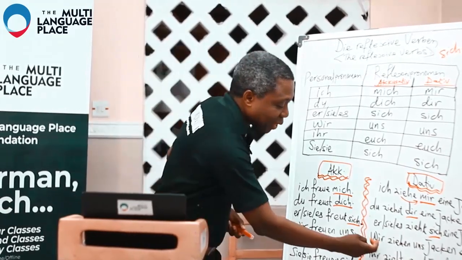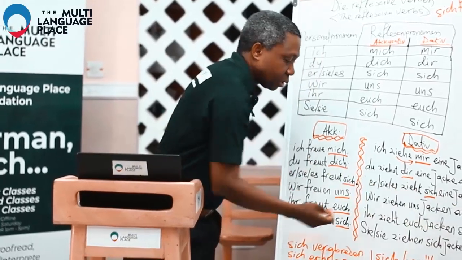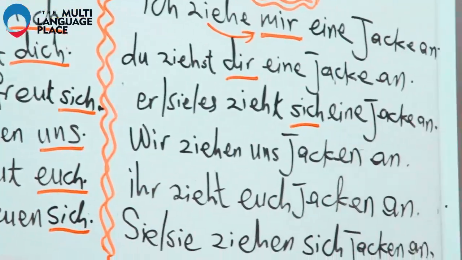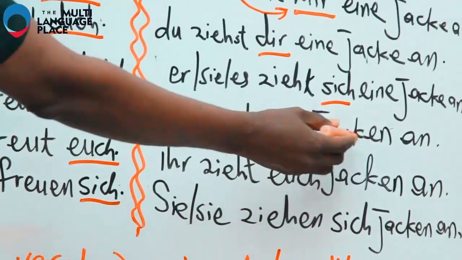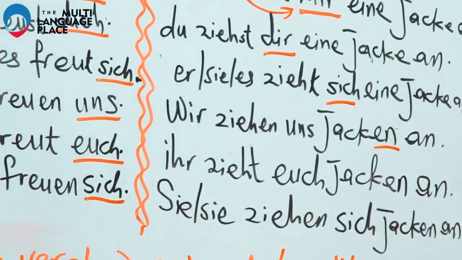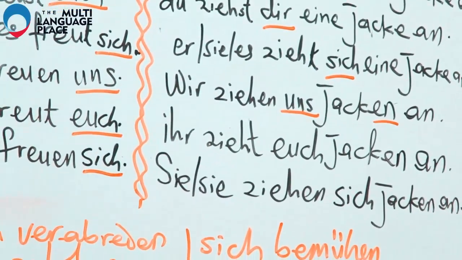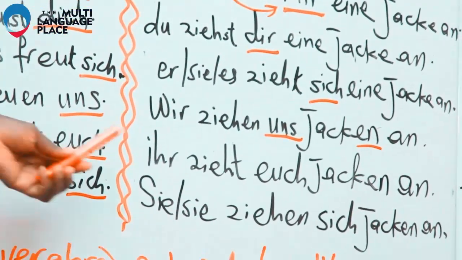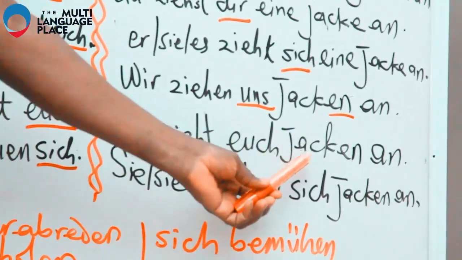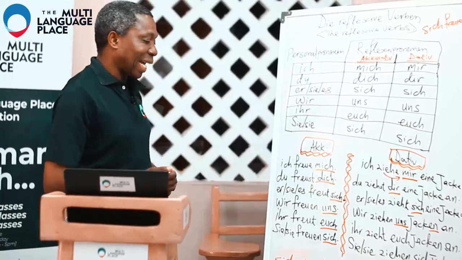Then we go on. Wir ziehen uns Jacken an. Yeah, we put them on. Of course, because it is wir, it's not singular, it's now plural. That's why we have en. But then what we are looking for is this. Wir ziehen uns. And then, ihr zieht euch Jacken an.